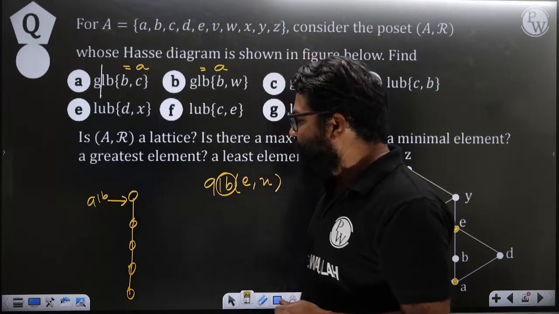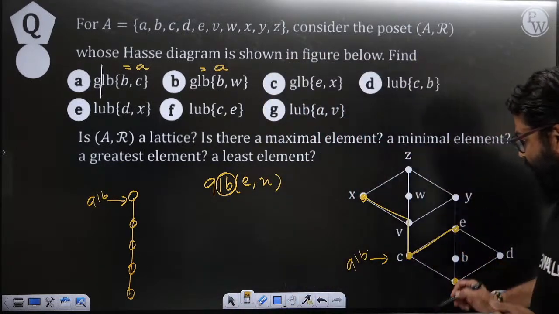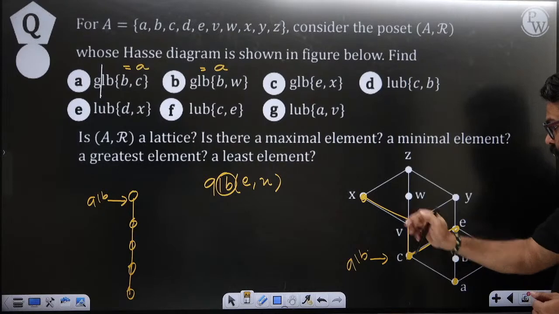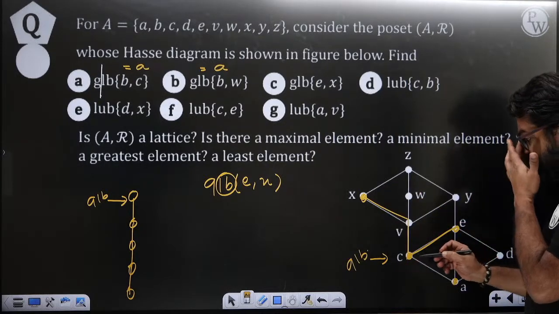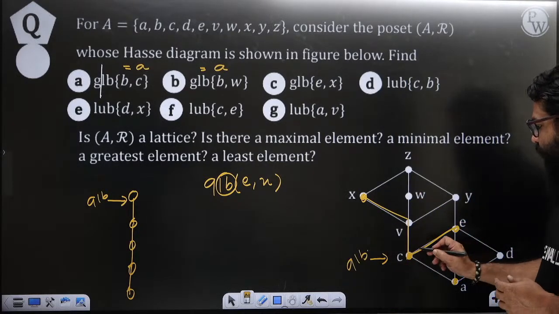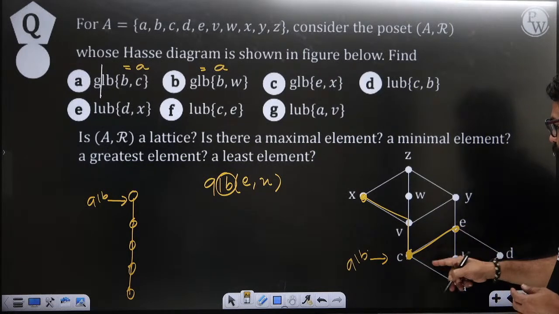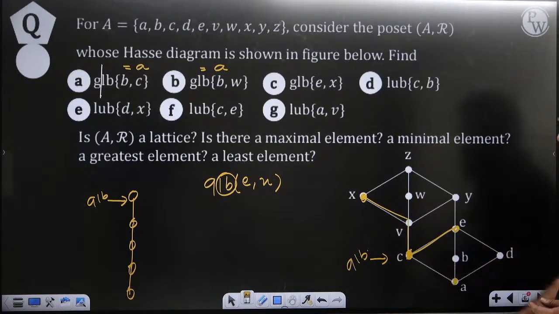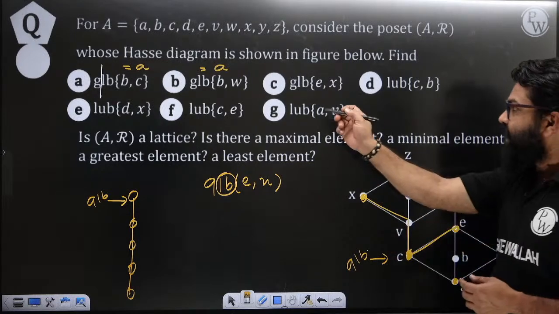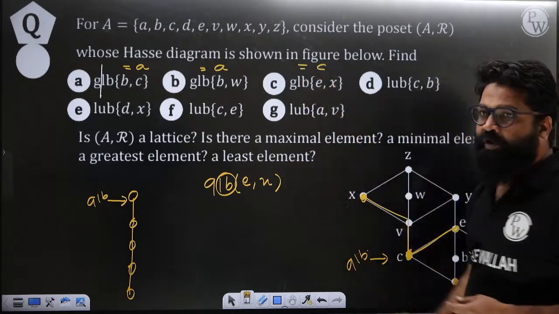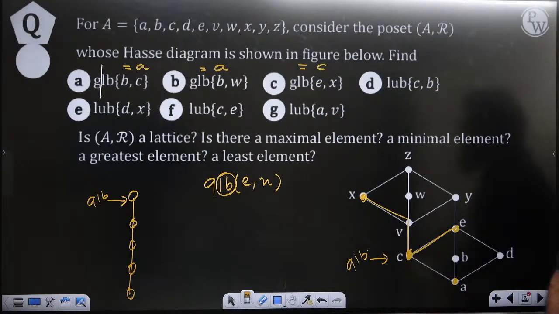Now this C is related to E, and this C is also related to X. So can we say that C is the right answer with respect to this? So for option C, we will get C. Understood? Yes or no? In that manner, we can find it with respect to this statement.